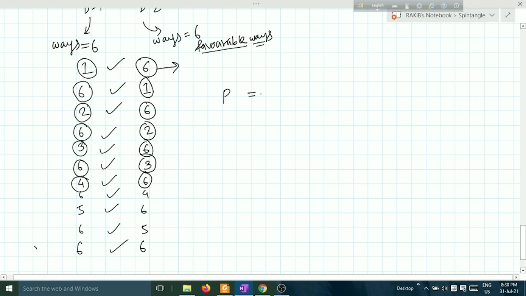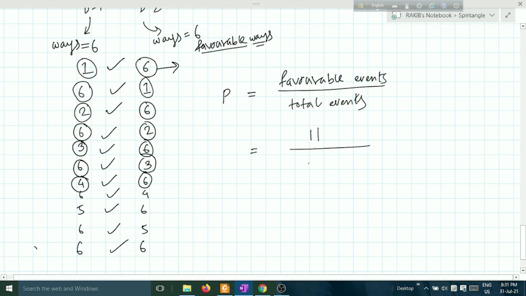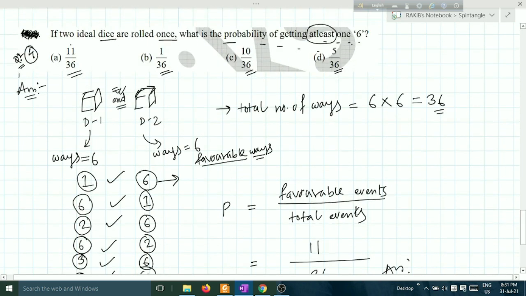Probability is given by favorable events upon total events. How many are the favorable events here? There are 11 favorable events. How many are the total events? There are 36 total events. Then what will be your answer? This is option A, 11 upon 36.